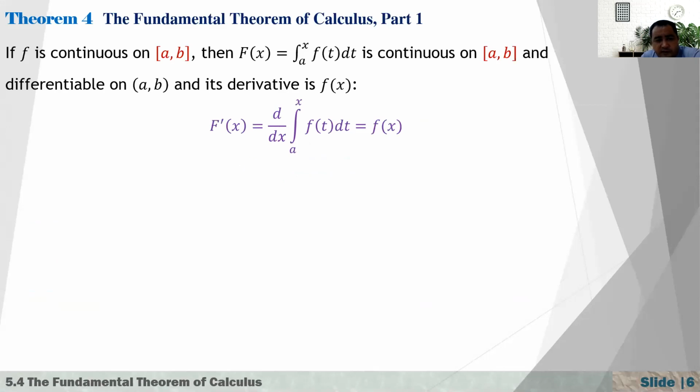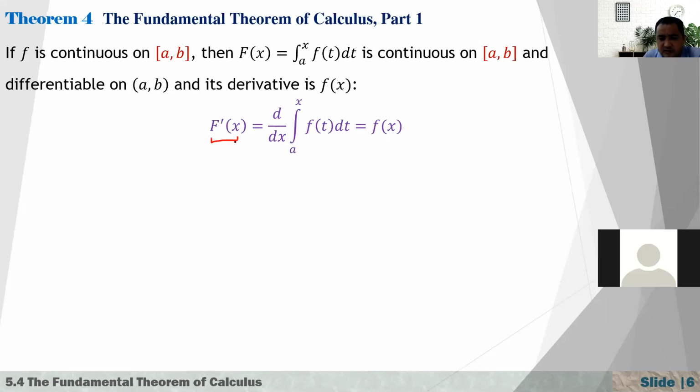It says that if f is continuous on [a, b], then F(x) equal to the integral from a to x of f(t) dt is continuous on [a, b] and differentiable on (a, b), and its derivative is f(x). It means that F is an antiderivative of f.